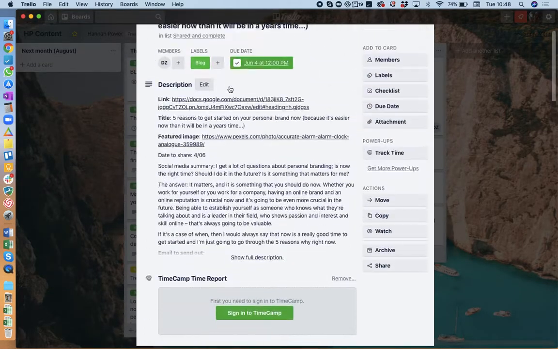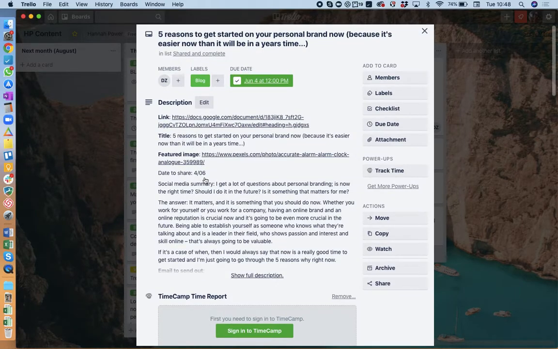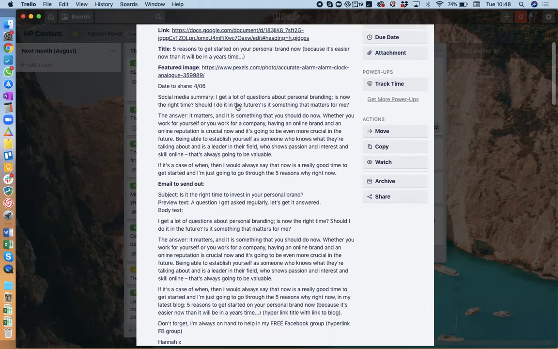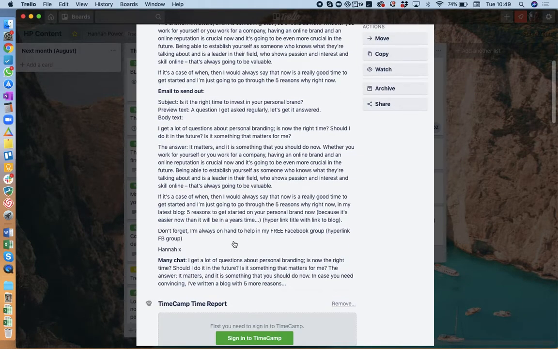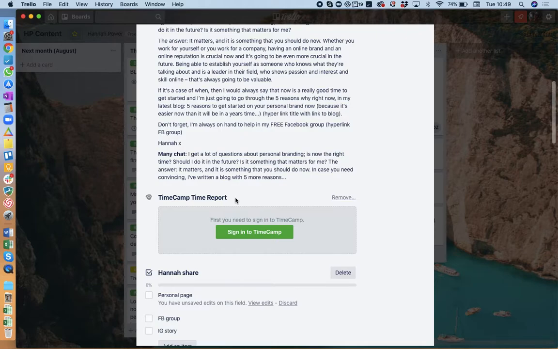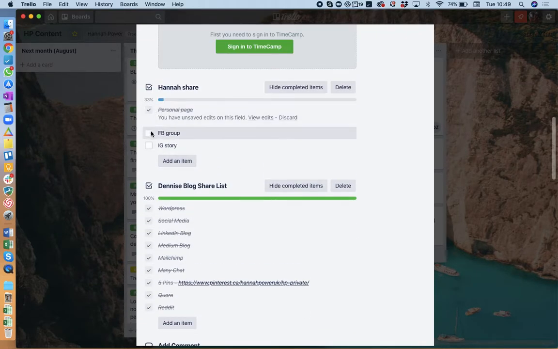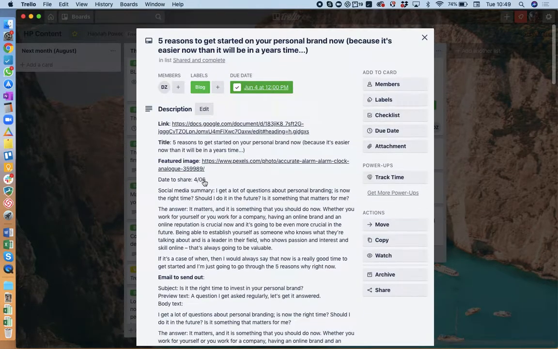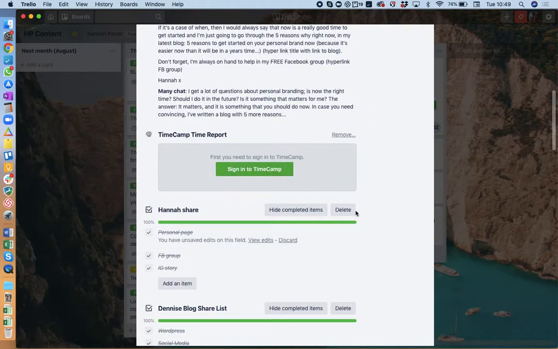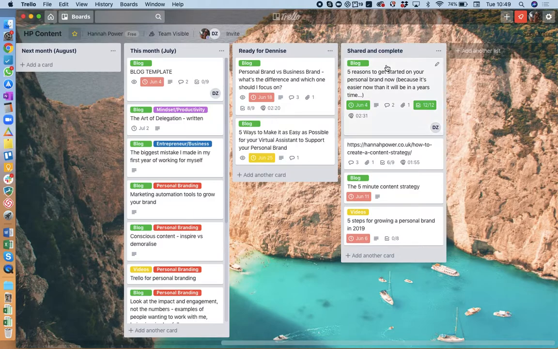Yeah, so all of the information is here: link, title, featured image, date to share, the social media summary, that's the kind of bit of content that can go with the share, the email that needs to be sent out, and then a bit of ManyChat. And then Denise shares it on all of these places and ticks them off when they're done, and I do the same. And then that one's marked as done, and I did actually do that, I just forgot to tick it, and then that one's now been done and it moves into shared and complete.